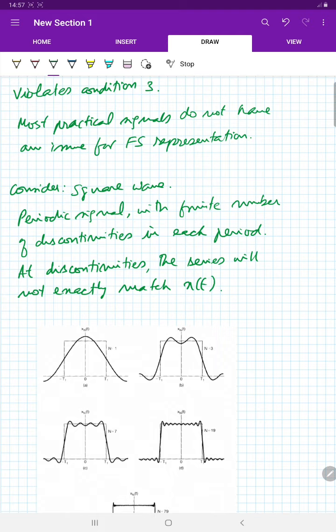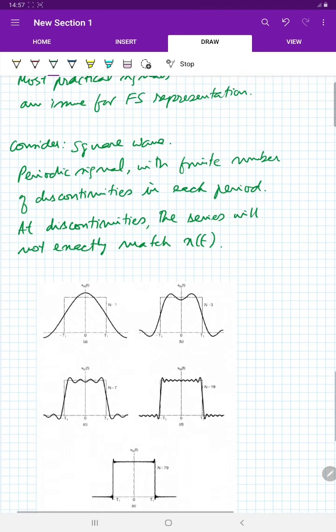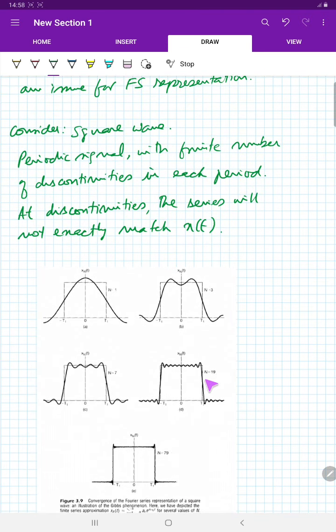Now if you use n equal to 3, the representation becomes like this. When n equal to 7, it becomes like this. So you can see that as more and more terms are added, it more and more approximates the square wave. This is n equal to 19, and this is n equal to 79. You can see that with n equal to 79, this pretty much approximates a square wave. But there is a catch.